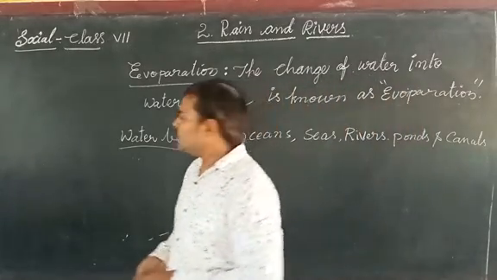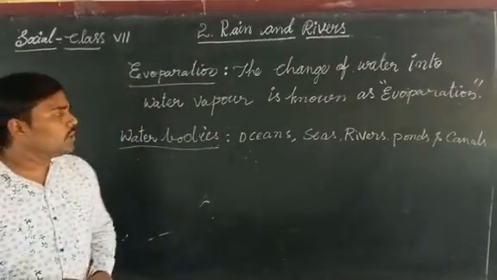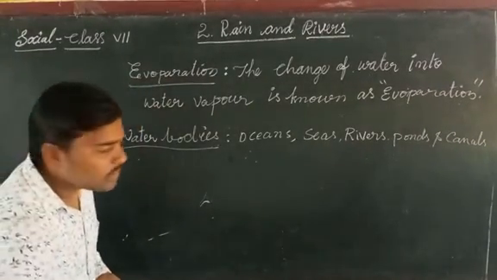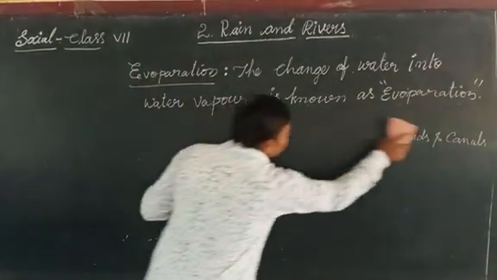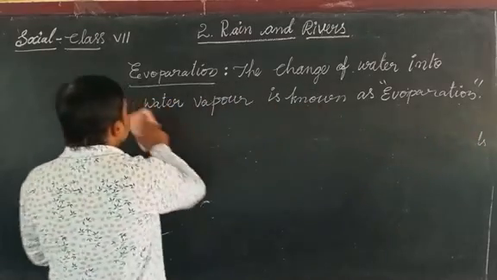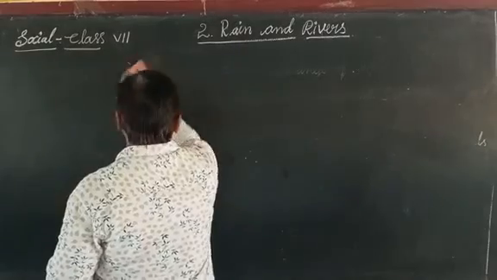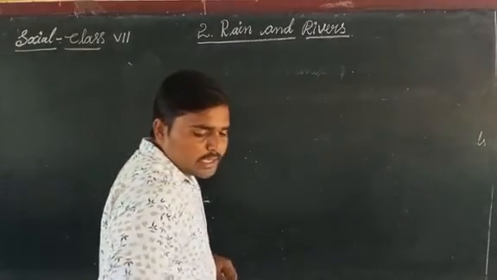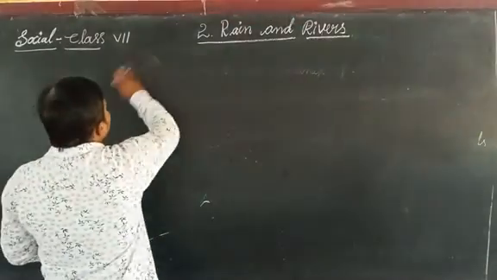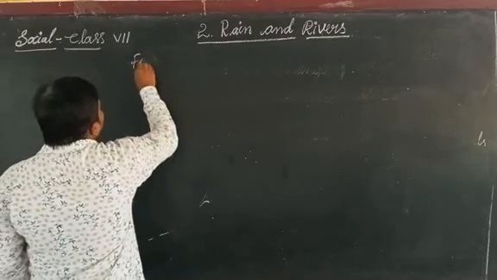Now coming to the formation of clouds. How are the clouds formed? What causes rain? How are we getting rains?